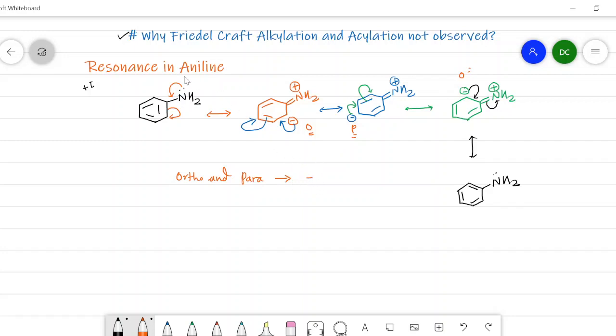That's why the NH2 group activates the benzene ring at the ortho position and para position. Therefore, the electrophilic substitution reaction occurs at the ortho or para position in case of aniline, and we get the corresponding products. When the para position is blocked, then we get the ortho product, and if the para position is free, then we get the para product. Now we will see the nitration of aniline.